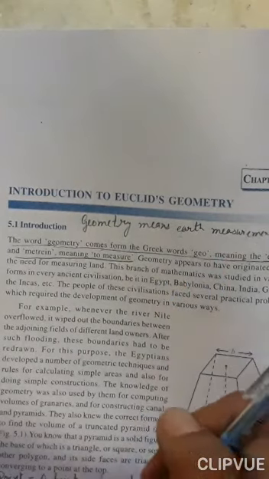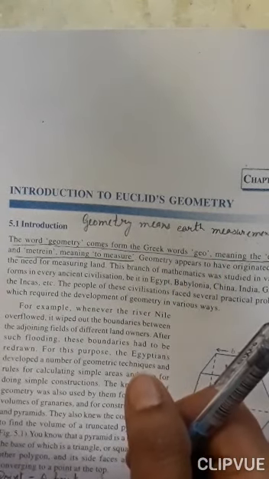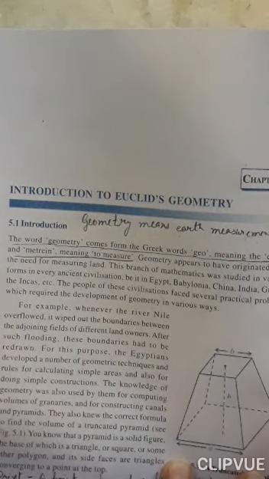So to start further, firstly we have to go through the basic concepts which we have done already in the previous classes. Firstly, what is a point? A point is a representation of a location and it has no length, breadth and height. After that, line.